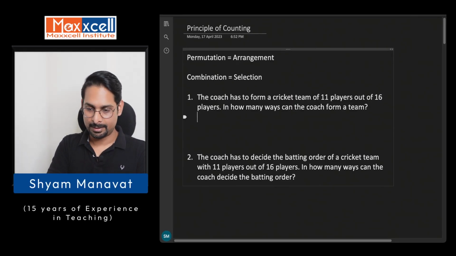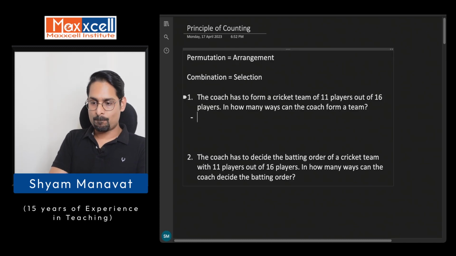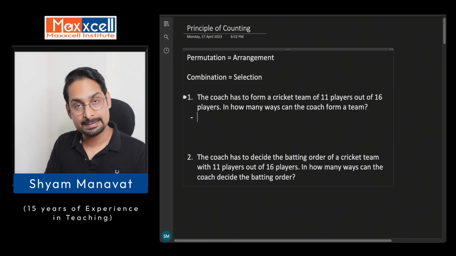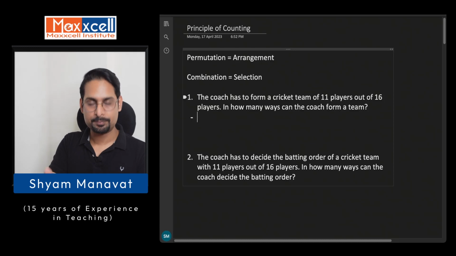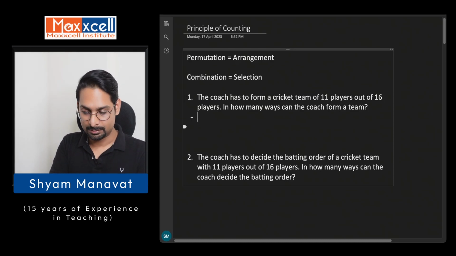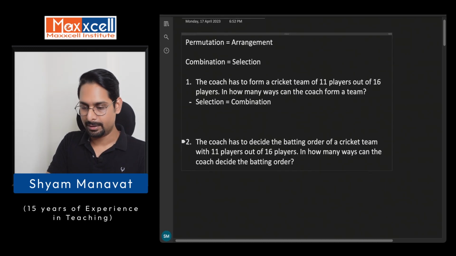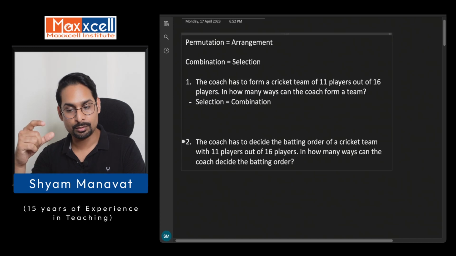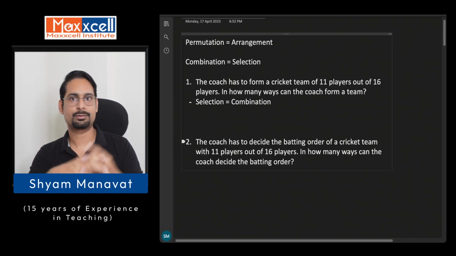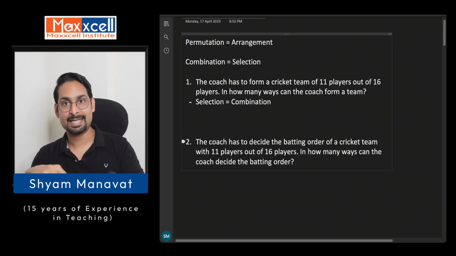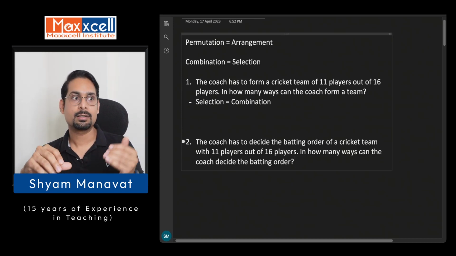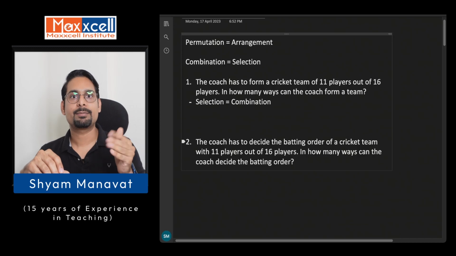Now you can see here, to form a team out of 16 players, the coach definitely has to do what? Selection. So selection means combination. And here, to form a batting order, that means he has to decide who is going to go on the first down and who is going to go on the second down. In that case, the arrangement will come into picture.